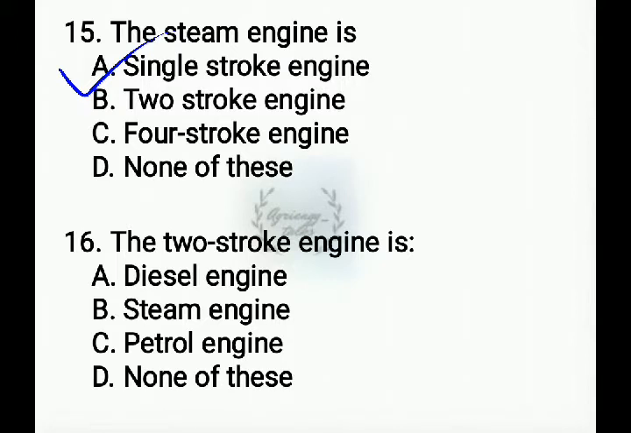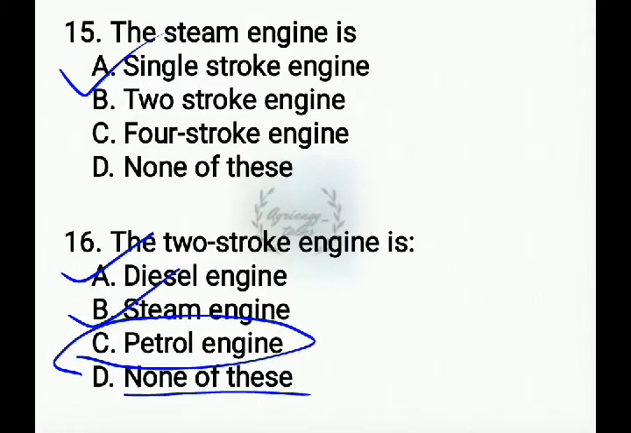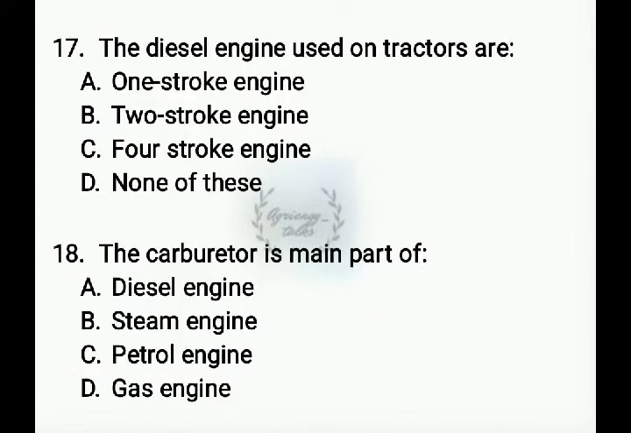Next question, the 2 stroke engine is. Options are diesel engine, steam engine, petrol engine, none of these. In a diesel engine we can see the 4 stroke engine. The steam engine, as we have just studied, is a single stroke engine. Then the option remaining is petrol engine or none of these. We can see the 2 stroke engine in a petrol engine, so the option is petrol engine. 2 stroke engine is petrol engine, single stroke engine is steam engine.